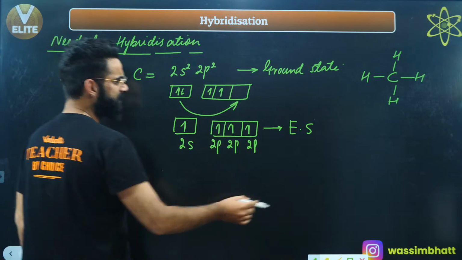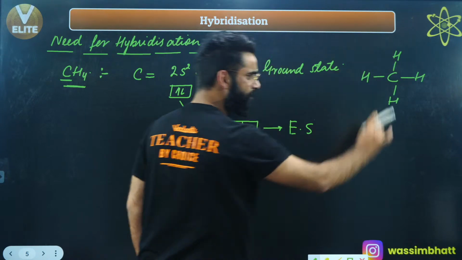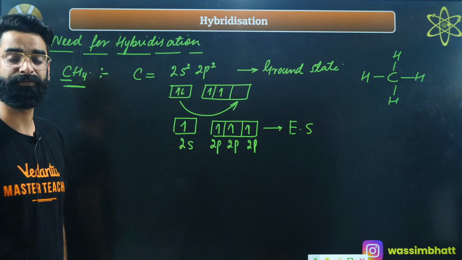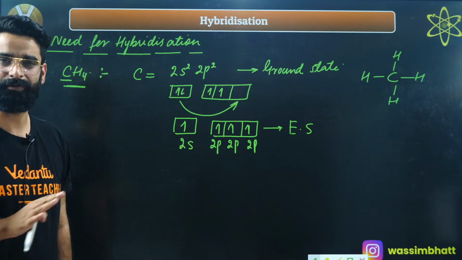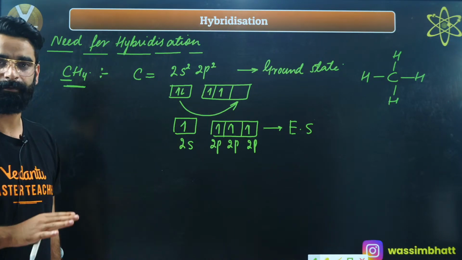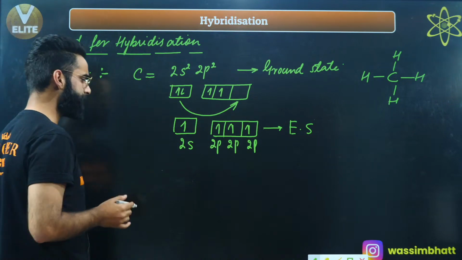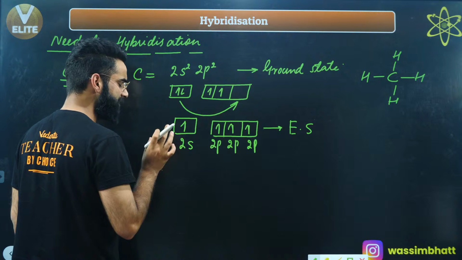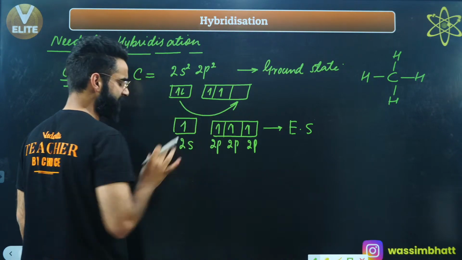Now, we know this carbon is forming 4 sigma bonds with 4 different hydrogen atoms, right? And sigma bonds are formed by the axial overlapping, by the direct head-on overlapping, correct? So this is the outermost configuration of the excited state of carbon. It contains 4 atomic orbitals with the unpaired electrons.